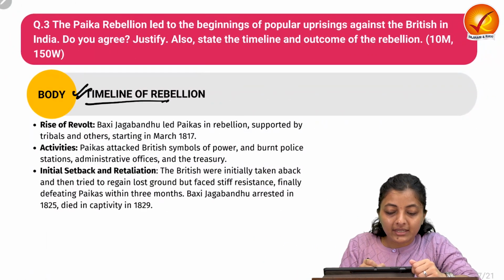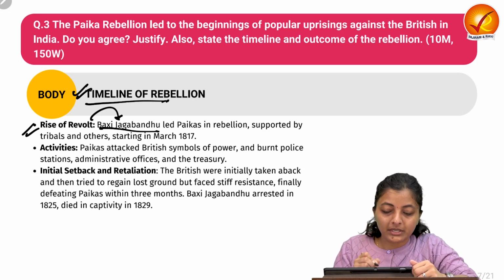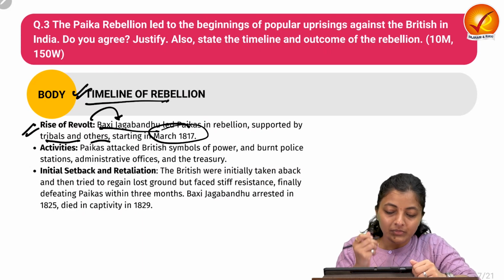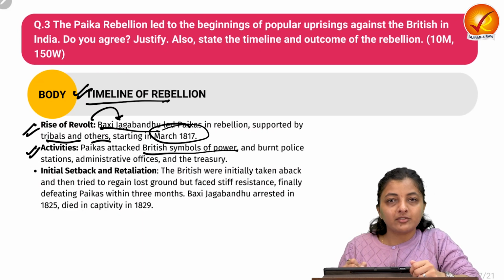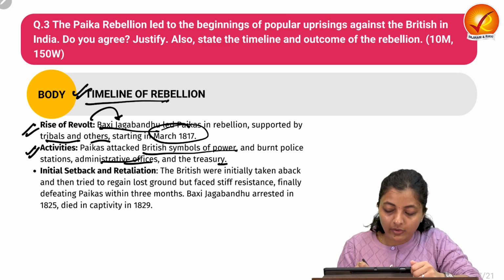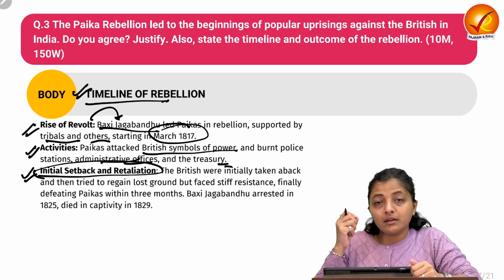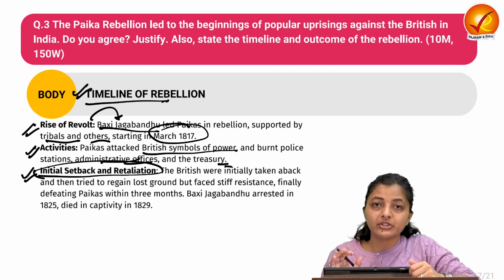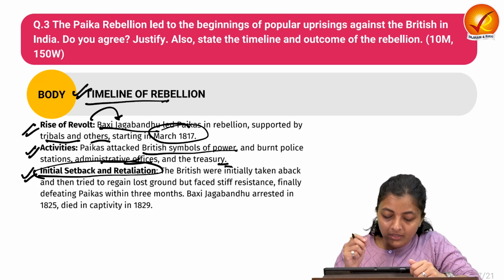You can also write about the timeline of the rebellion: the revolt was led by Bakshi Jagbandhu and supported by the tribals and others, starting in March 1817. In the Paika rebellion, they attacked the British symbols of power, burning the police stations, administrative offices and the treasury of the Britishers. Initially they gave a setback to the Britishers, but with time the Britishers were the clear winners in this Paika battle.